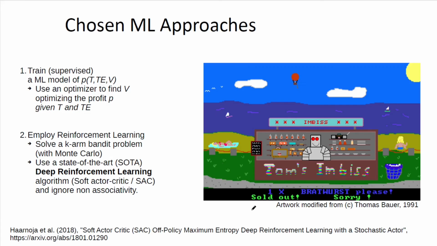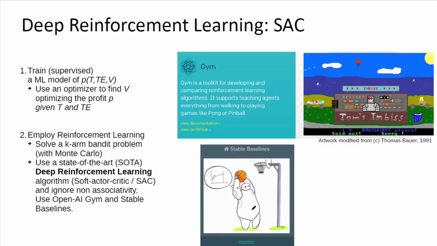Then the third approach: we can use deep reinforcement learning, and a state-of-the-art algorithm, in this case soft actor critic, or SAC, and we can ignore the non-associativity of the problem. We can also set some hyperparameter that makes the non-associativity of the problem less important. And of course, the reinforcement learning agent will find out that the action that it selects will not change the expected reward it will get in the next step, because it's independent. The nice thing about using a state-of-the-art algorithm is that we can use OpenAI Gym, and then we can use, for example, stable baselines to solve it directly.